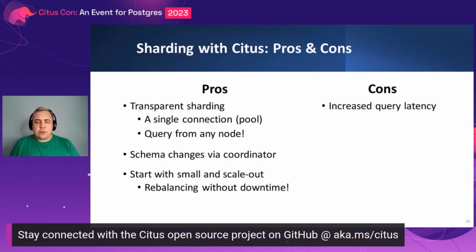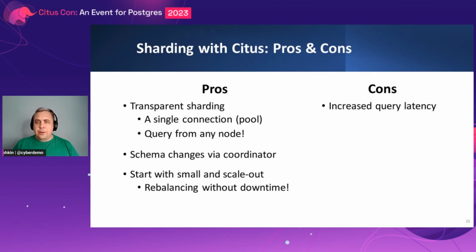It's transparent for the application. So not totally transparent, because when you design your database schema, you still have to think about data locality and you have to put some collocated data. So you have to design the schema in a way that collocated data will be placed on the same shard, on the same worker node. But from the application, you connect to the coordinator, and therefore there are not so many changes compared to when you connect to just a single Postgres.